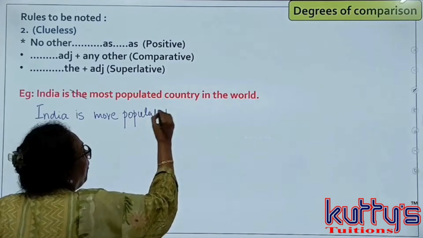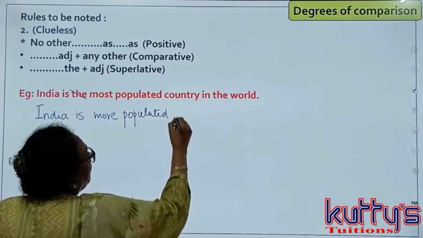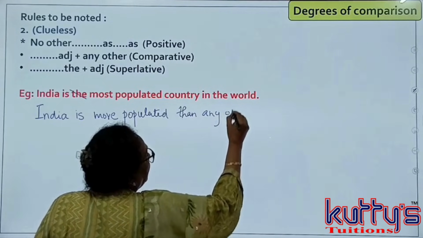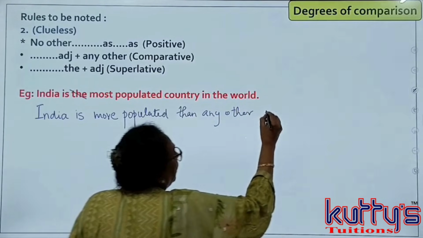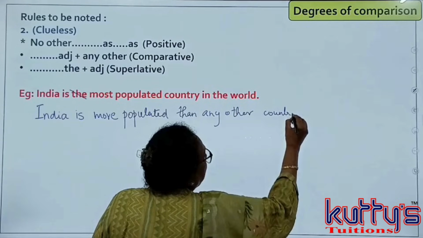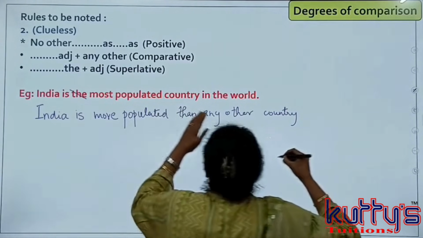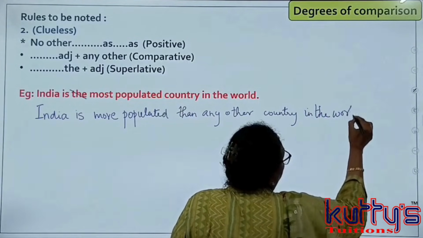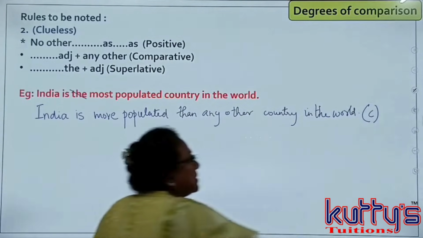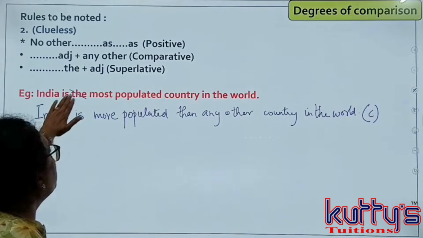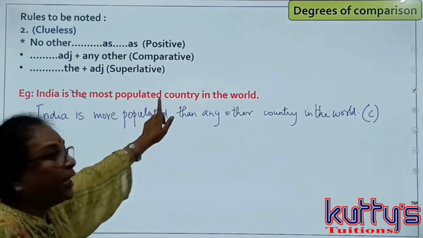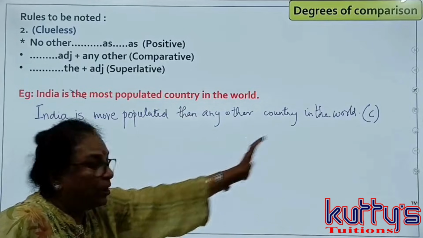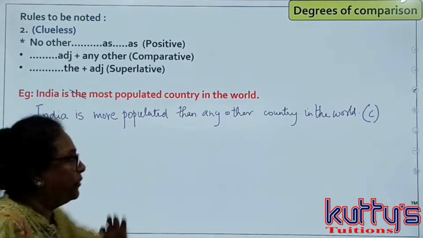India is more populated than any other country in the world. This is the comparative degree. Very easy. You just cut the and make most populated into more populated than any other country in the world. This becomes a simpler version of this.